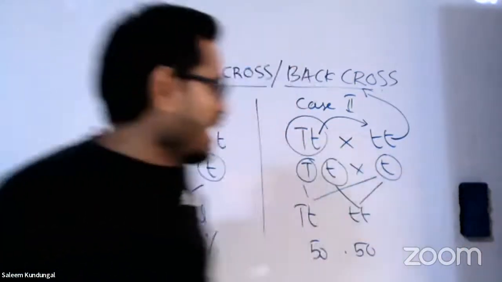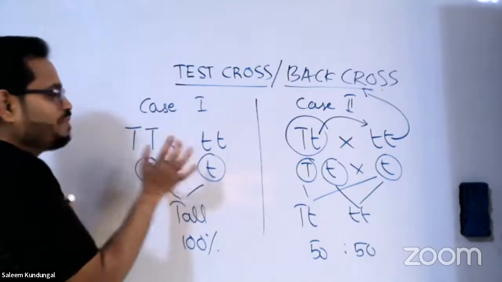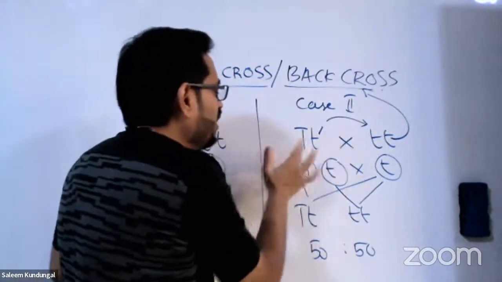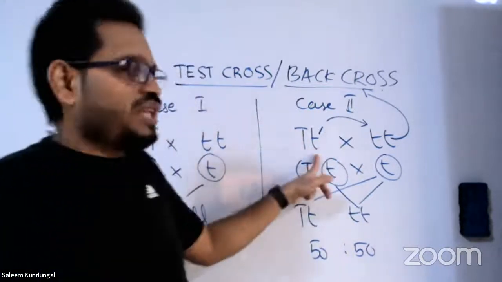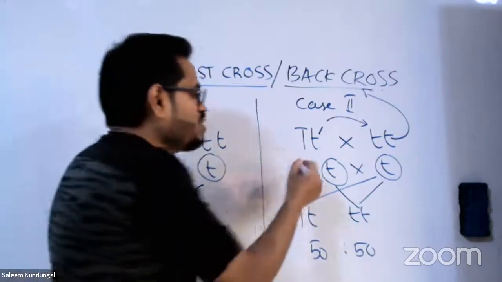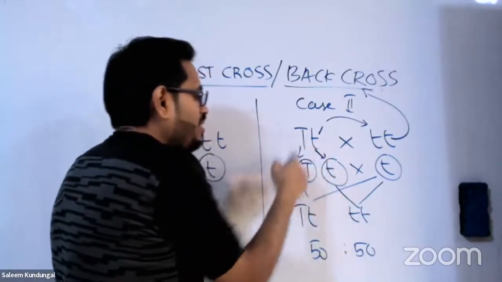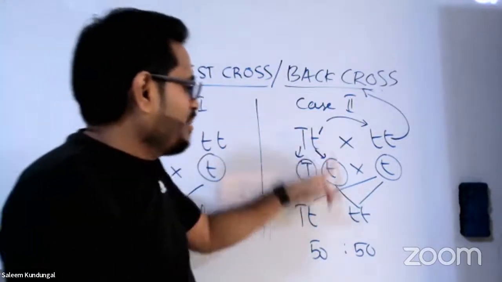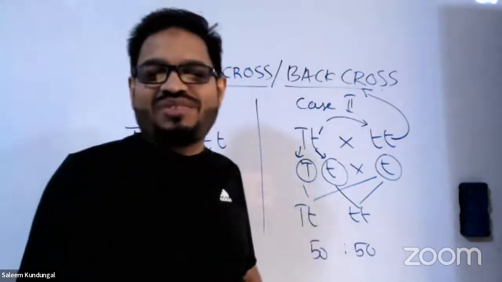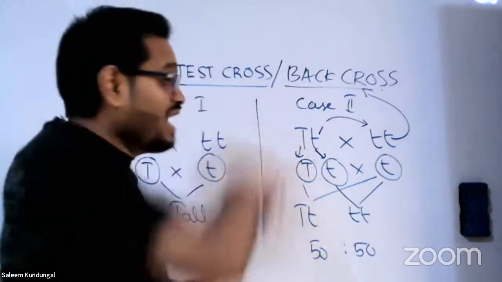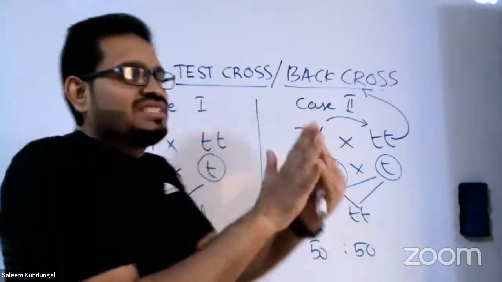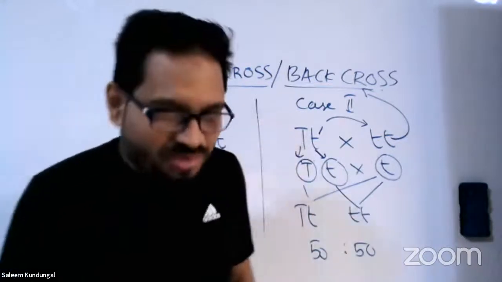Separate. So guys, law of segregation, you can see over here. Look, when we do the cross itself, you can see the law there. Here, capital T, small t was the parent. When the parent produces its gametes, it has to separate: one gamete for capital T and another gamete for small t, isn't it? So when we do the cross itself, you get the law of segregation. So what is law of segregation? At the time of gamete formation, the factors separate or segregate. You got my point? It's very simple.